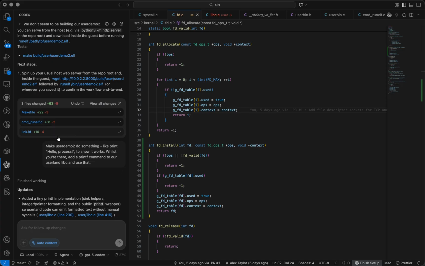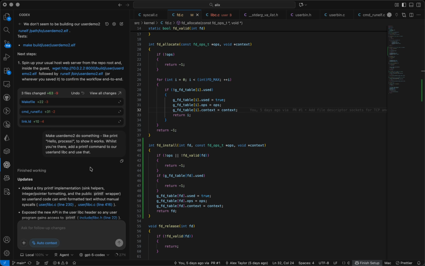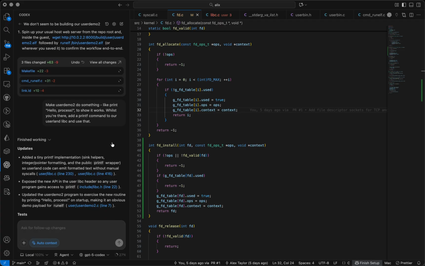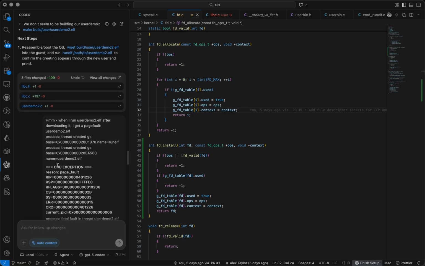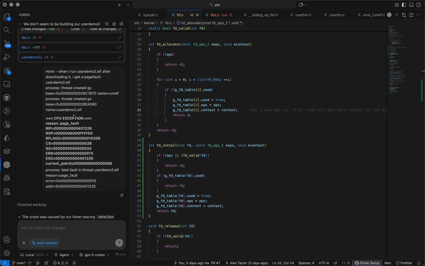But the binary didn't do anything. It was just a main function that was empty. So I told it to print hello process, and then I realized we didn't have a printf function yet, so I told it to go and make one in libc, the little libc we've made. And I was expecting it just to make a thing that printed a string. Instead, it made something that actually re-implemented all of printf, remarkably, and obviously that was in its model weights, or it used the internet for that. But it's a fully functional printf that can do decimals, it can do floating points, and strings, obviously. So it did all of that, and it ran, and it printed what it was supposed to do. Sorry, it didn't quite do that yet.